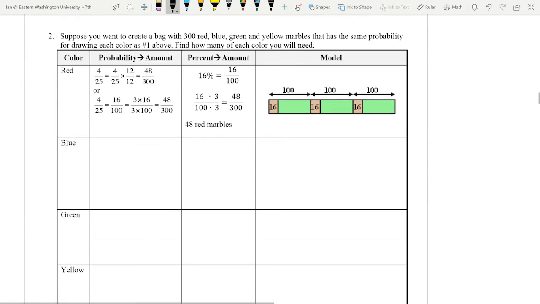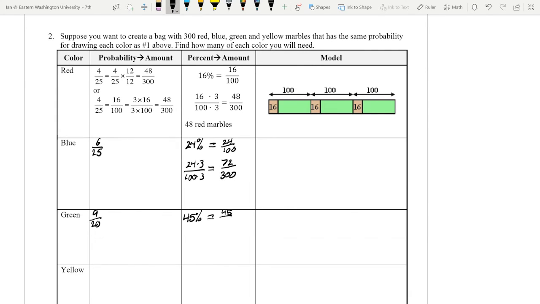Now suppose we want to create a bag with 300 marbles with the same probabilities as before. So I'm going to do blue and green, and you guys are going to do yellow. So blue was 6/25, and green was 9/20. And I want to say our percent here was 24%, and our percent here was 45%. So guys, this part's really easy for the percent, because remember, it's per 100. So we have 24 out of 100, which means you just need to multiply that by 3. So 24 times 3 over 100 times 3, which gets us 72 over 300.